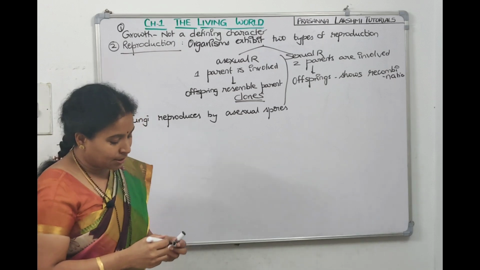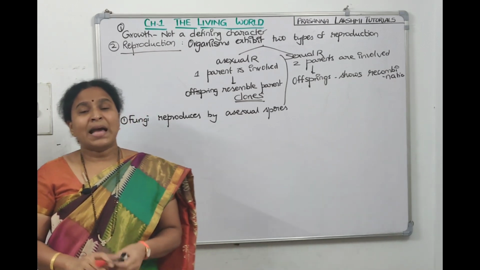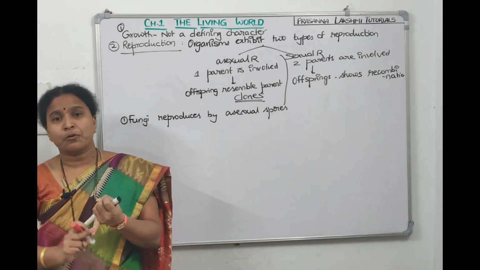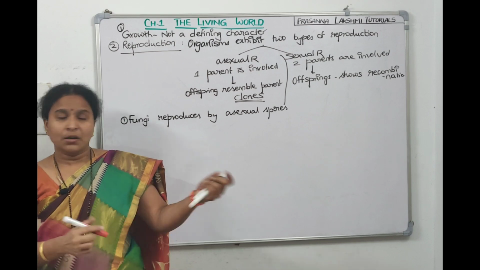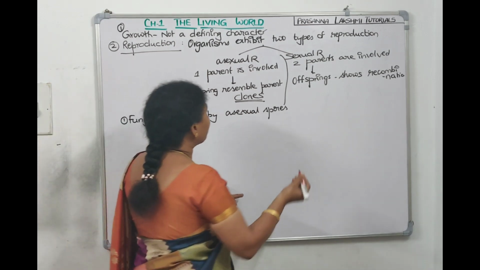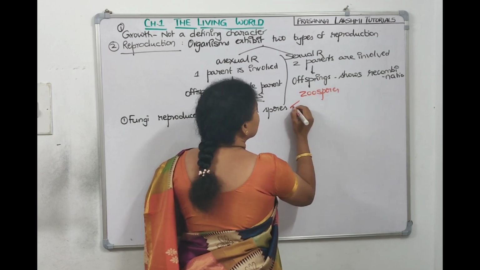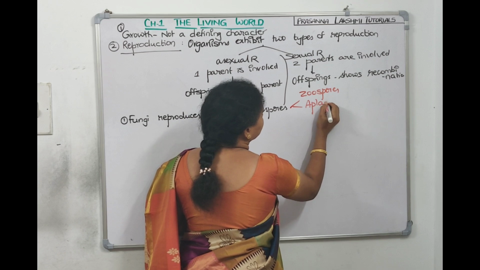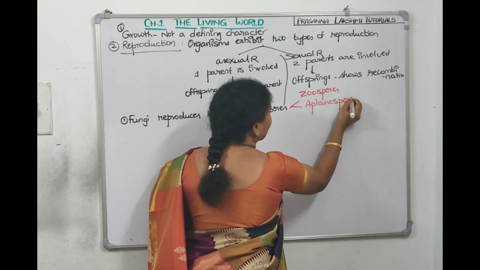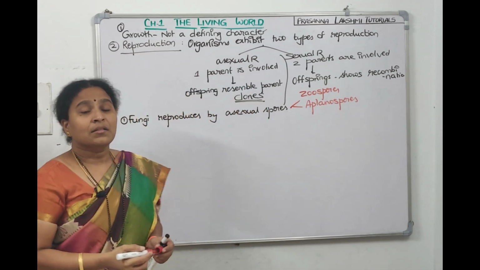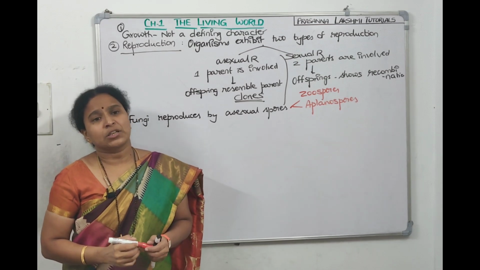If you ask me, madam, can you give me the names of asexual spores? Applanospores are examples of asexual spores. Zoospores are examples of asexual spores. One is zoospore, second one is applanospore. It is there in the second chapter, biological classification. So fungi reproduce by various types of asexual spores.